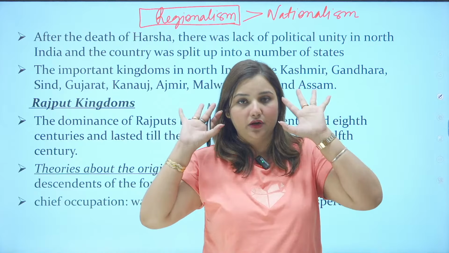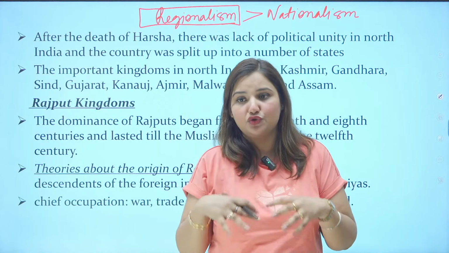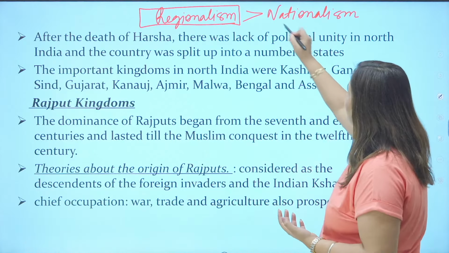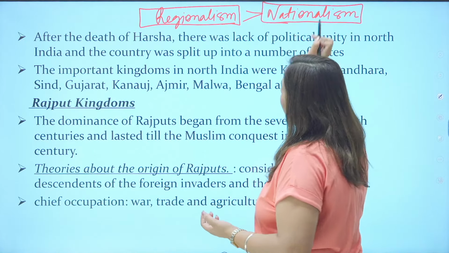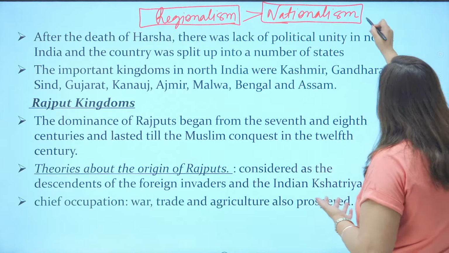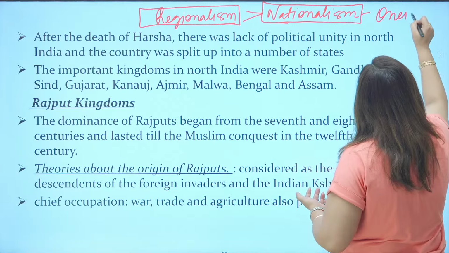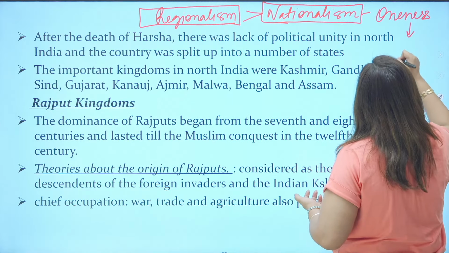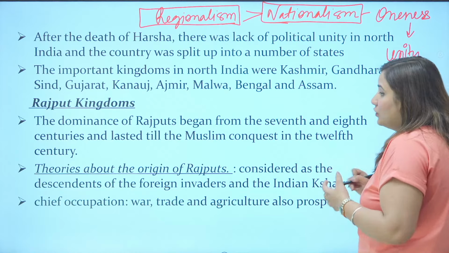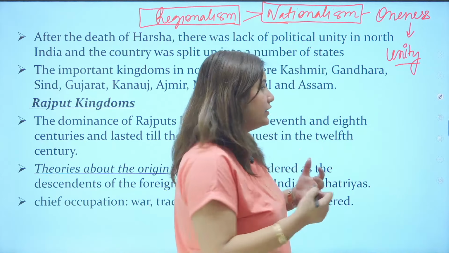This kind of mindset, where they never had a feeling of oneness, which was against the feeling of nationalism, was a problematic feeling. Because when you follow the feeling of nationalism, you have a feeling of oneness and unity, which makes you more powerful, which makes you grow very nicely and also protects you.